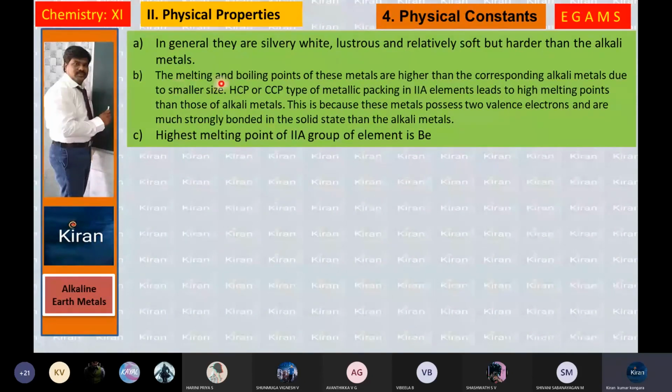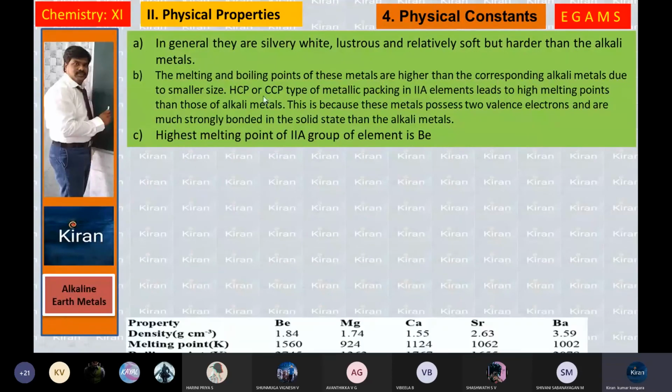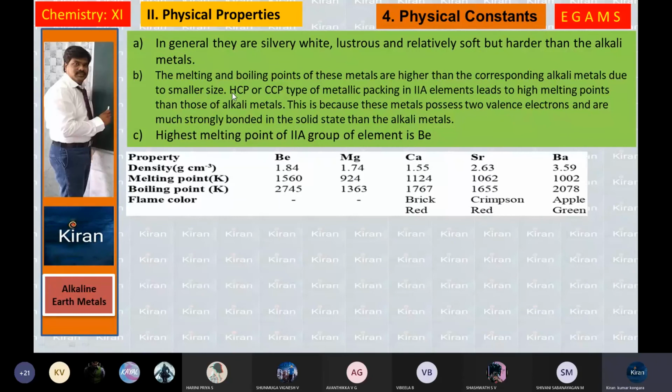Second point, the melting point and boiling point of these metals are higher than the corresponding alkali metals. Due to small size and different structures, HCP and CCP type of metallic packing, they lead to high melting points than those of alkali metals. This is because the metals possess two valency electrons and have much stronger bonds in the solid state than the alkali metals. And the element having the highest melting point in the second group is beryllium.